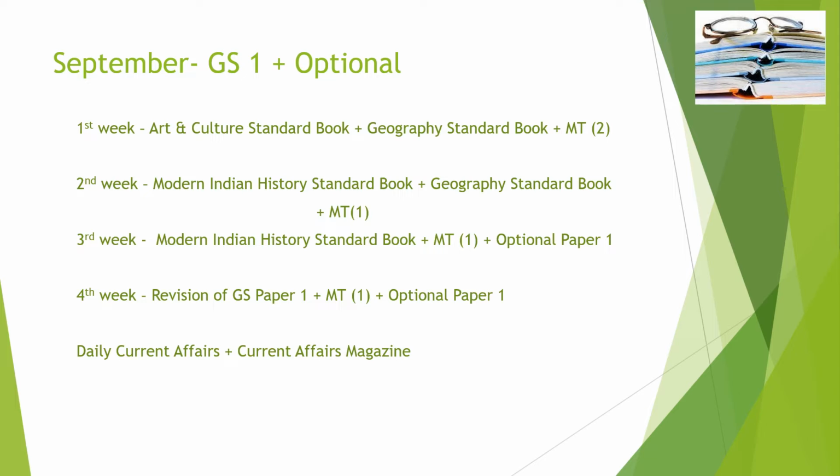In the third week, one can continue with the standard book of modern Indian history in slot 1 and optional paper 1 in slot 2. One has to give one mock test on modern Indian history also. In the fourth week, one can revise GS paper 1, continue with optional in slot 2 and can give one mock test on GS paper 1. One has to do daily current affairs plus current affairs magazine.